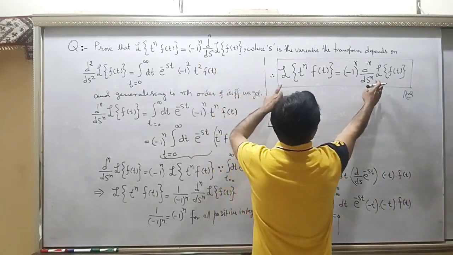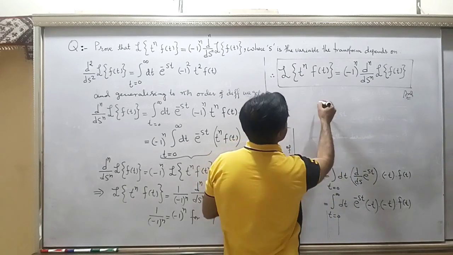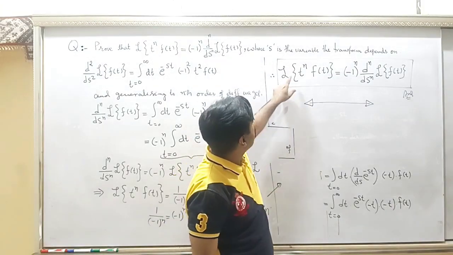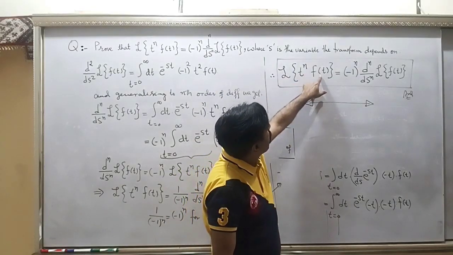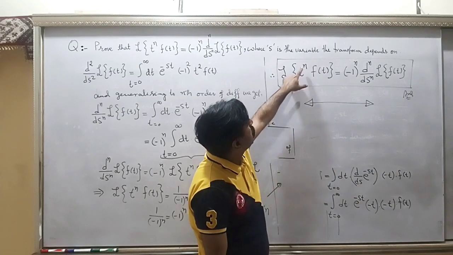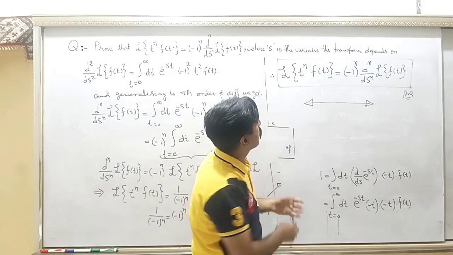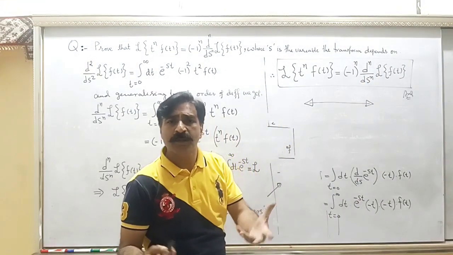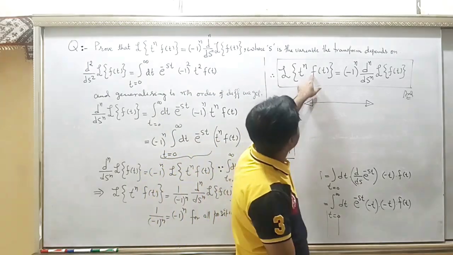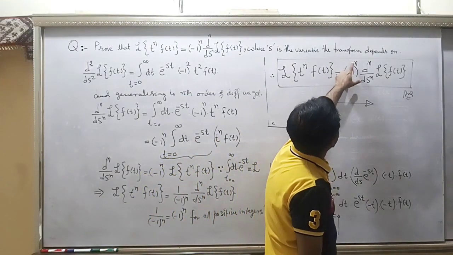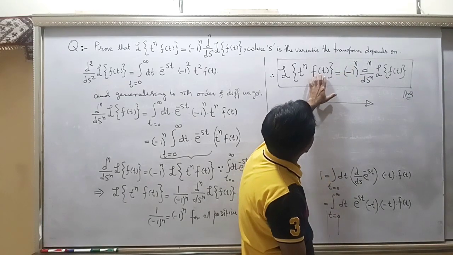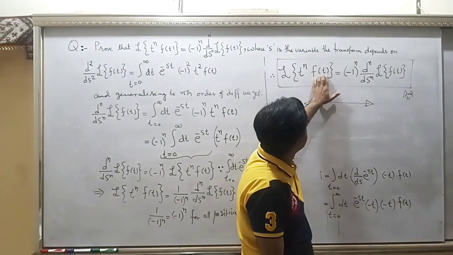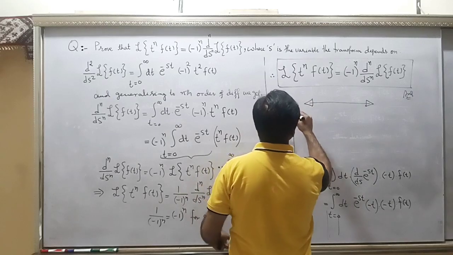Look, this is the statement of the question. So your question is done, and if it is possible, you should remember it: whenever you need to take the transform of f(t) and the variable t is multiplied with some positive power n, where n is a positive integer, which is visible from the order of the derivative, because the order of the derivative is always a positive integer, then you need to take minus 1 to the power n, and you need to take the nth derivative of the Laplace transform of the function f(t). This is important.